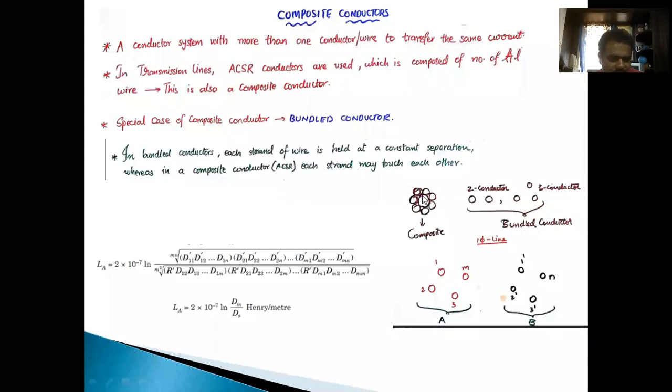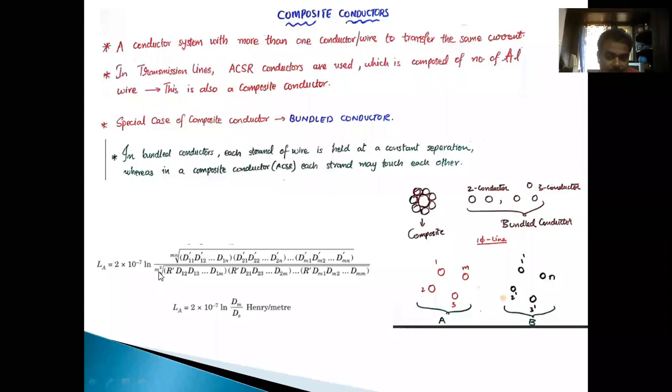Here it is also the distance between these two, that means radius plus radius. The distance between these two conductors, again diameter plus the radius of this conductor, and the radius of this conductor, becomes the distance between these two conductors. Here it is very small.